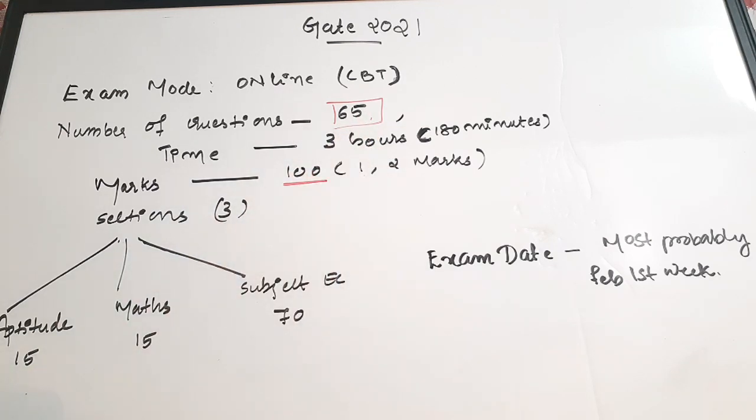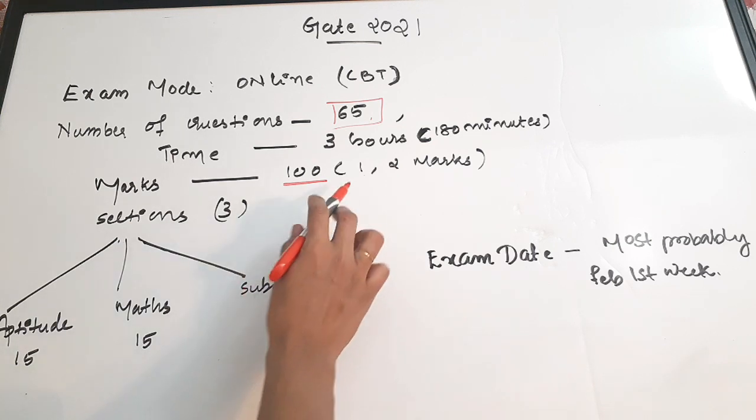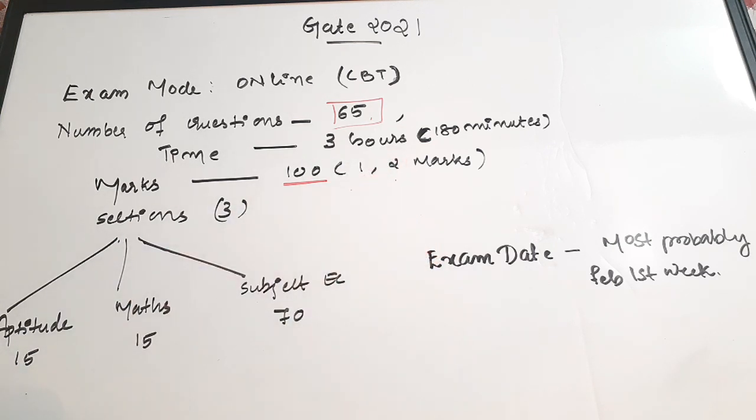Know that there are questions with 1 mark and there are questions with 2 marks. So this question paper is actually a mixture of 1 mark questions and 2 mark questions. In the question paper you can see 2 parts or 2 sections. First one is aptitude, then the next one is maths and your core subject.